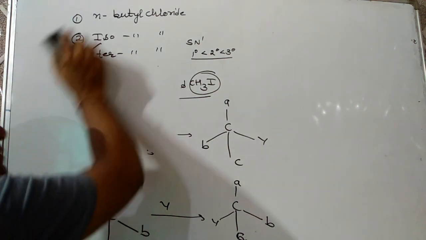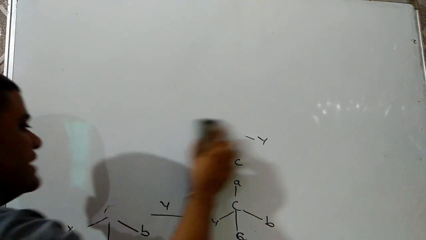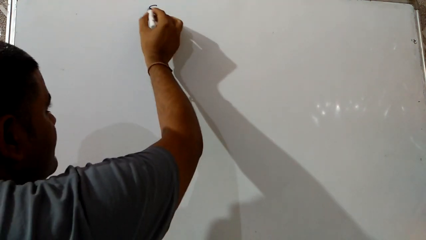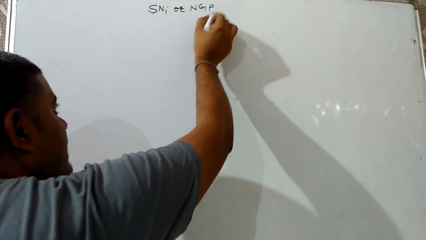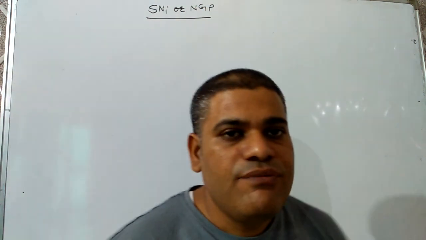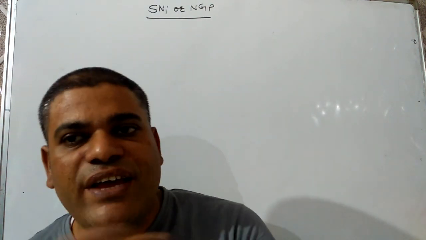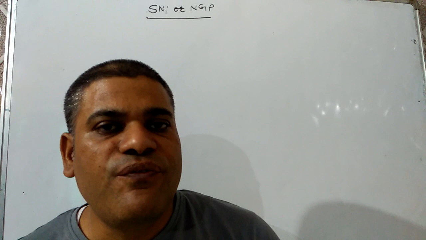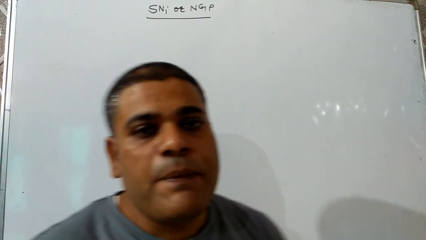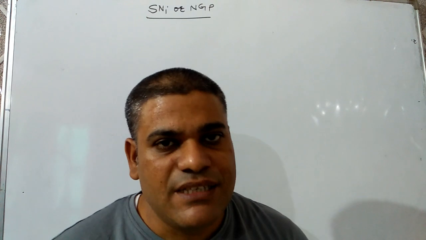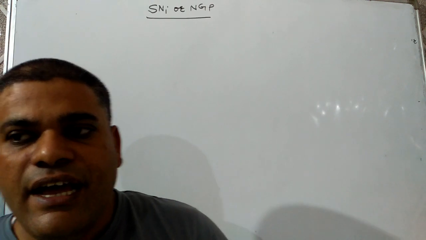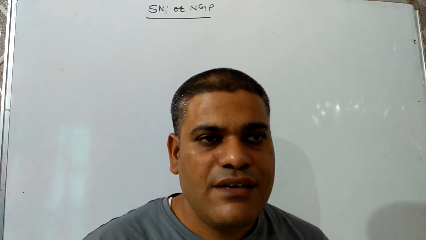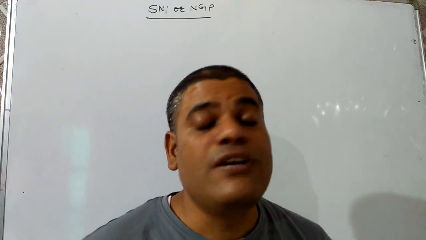Now, one more thing is there. Apart from these mechanisms, one more mechanism is also possible, and that is known as SNi mechanism, also known as NGP, neighboring group participation. SNi full form is substitution nucleophilic internal. NGP full form is neighboring group participation. And during this, retention of configuration takes place even though it proceeds through the SN2 mechanism.